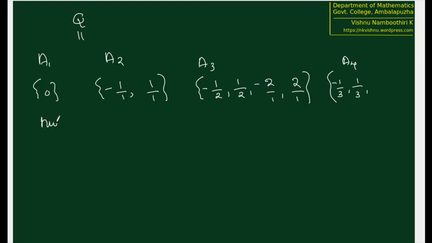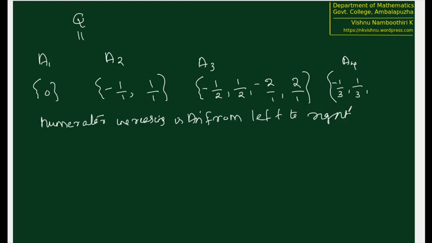And the numerator is increasing in A from left to right. See here, 1, 1, 2, 2. Numerator is increasing, whereas denominator is decreasing: 2, 2, 1, 1. So minus 1 by 3, 1 by 3. Next is minus 2 by 2, but minus 2 by 2 is 1.